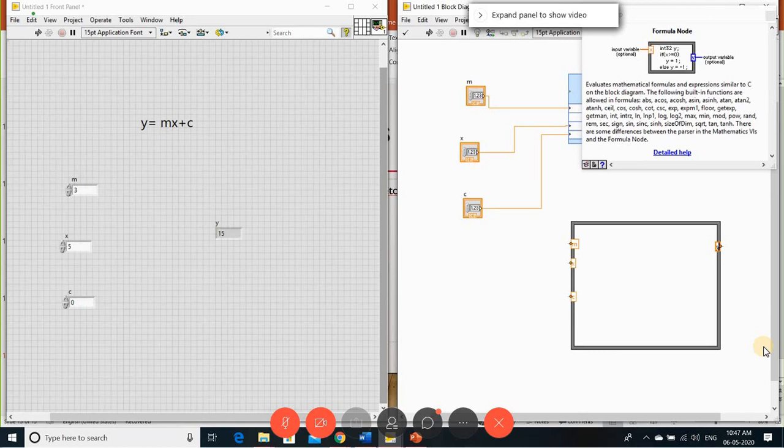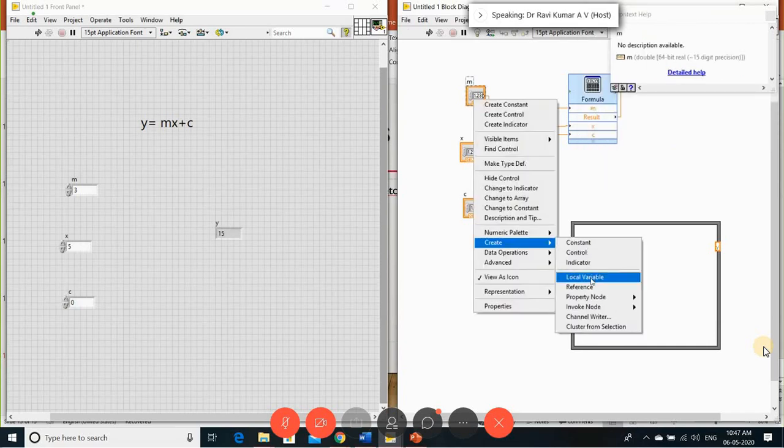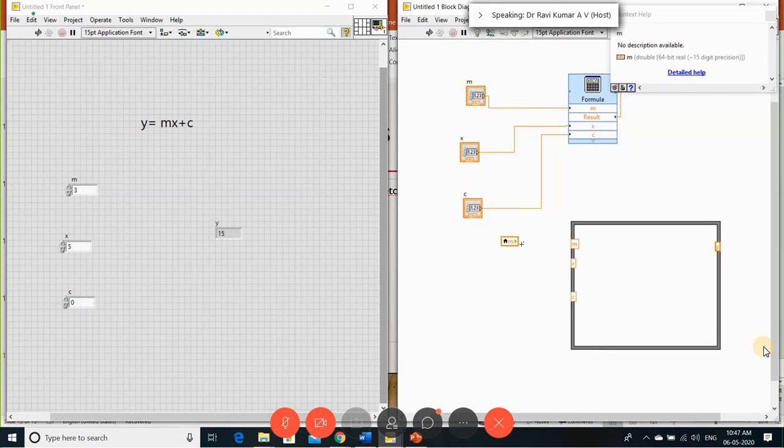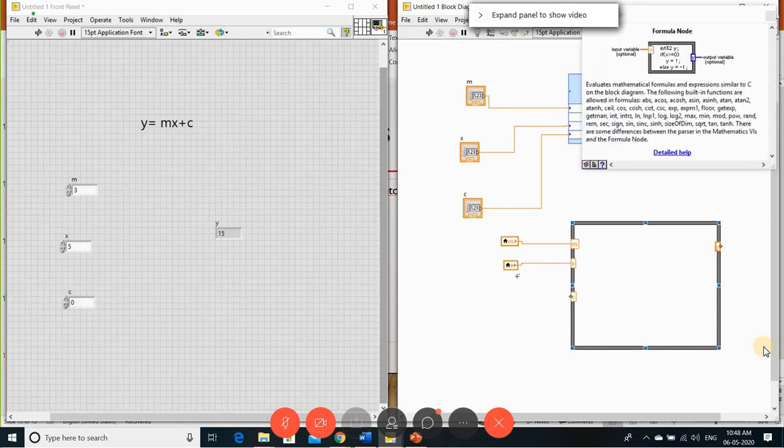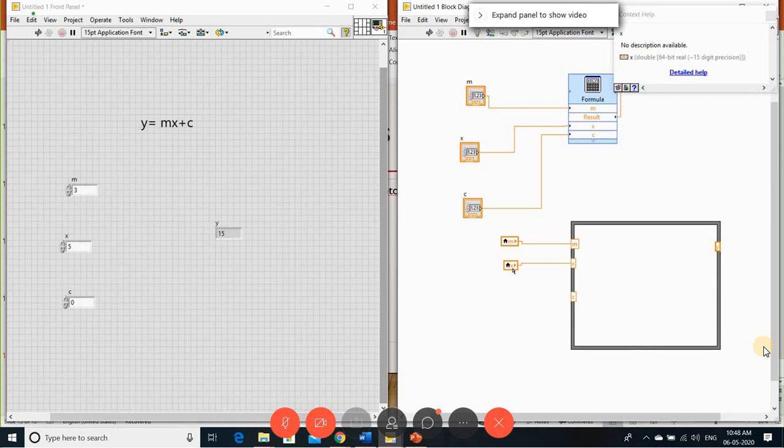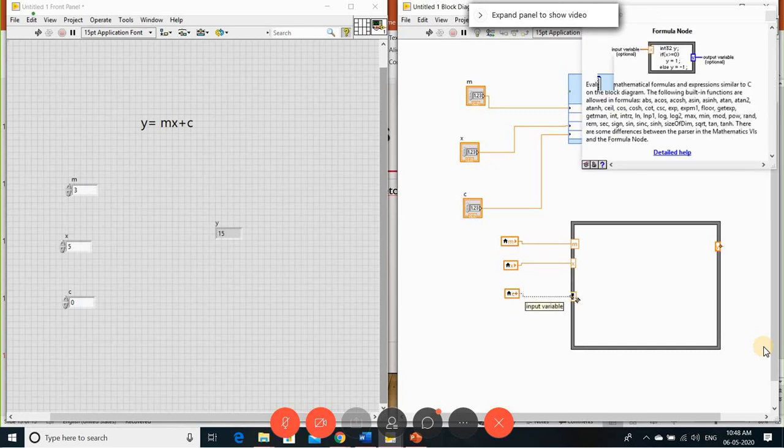Okay. So inside you can write C code also. So let me take the same variables M, X and C. Here I'm just creating the local variables for this. Change to read mode. So this is your M. In the same way I'm taking one more. Here is X. Change it to give it to the X variable. And copy this and change the value to C. It means that whatever input you give here, you will get the same input in the local variable.